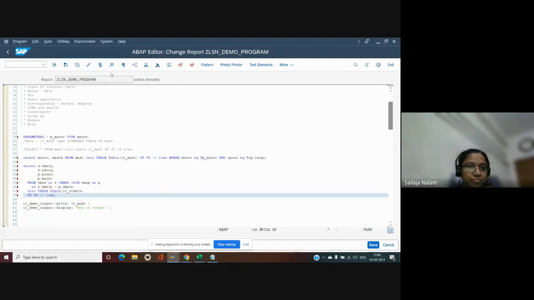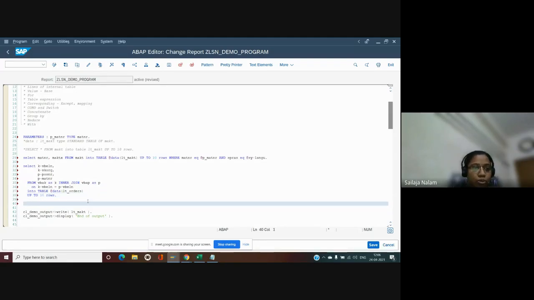So what does this do? That means we can make use of inline declarations not only in case of regular simple select, but also with joins. Can we do it with for all entries? Yes, we can. But the only addition which we have to think about there is we have to prefix the for all entries internal table also with @, because that is also a host variable.